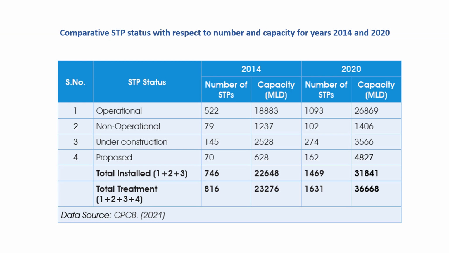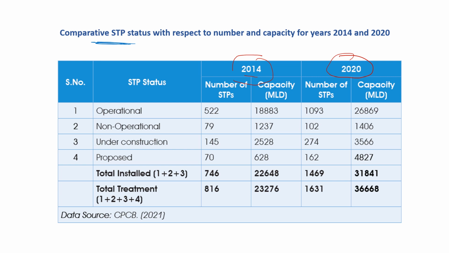now the comparison of sewage treatment plants. STP means sewage treatment plant. In 2014 and 2020. Okay, so here you can see these are the data of 2014 and these are the data of 2020.